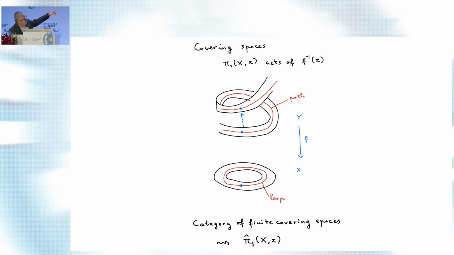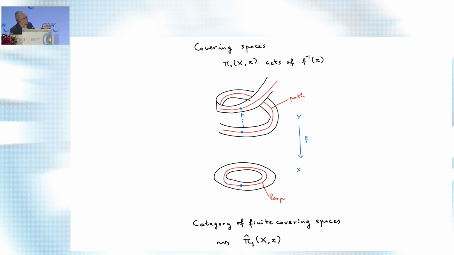Because of that, if you move a loop downstairs and you move on upstairs, you may not end up at the same point, but at another point in the same fiber, mapping to the same point X. And that's why the fundamental group of X acts on the fibers, right? Just by moving points over the covers, to see how things move.